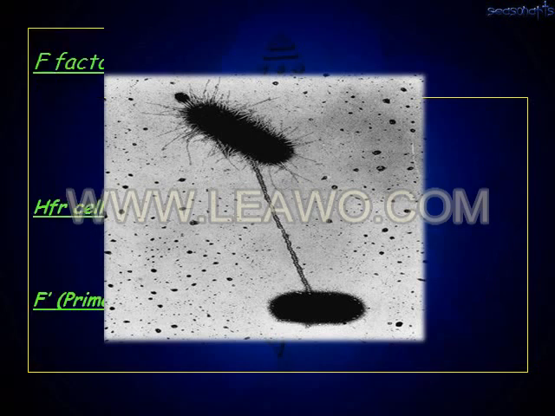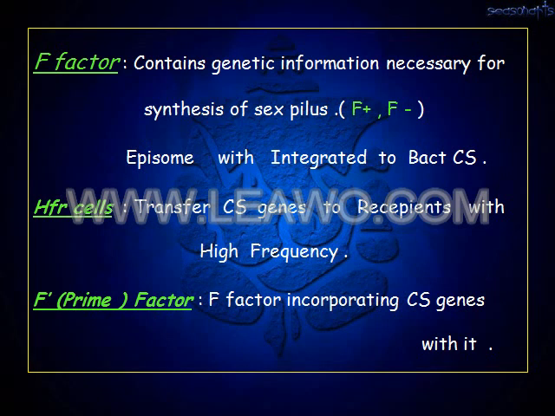So how does the process of genetic conjugation take place? This is the antibiotic resistant strain and this is the sensitive strain. Continuing with conjugation, the F factor contains the genetic information necessary for the synthesis of sex pili.